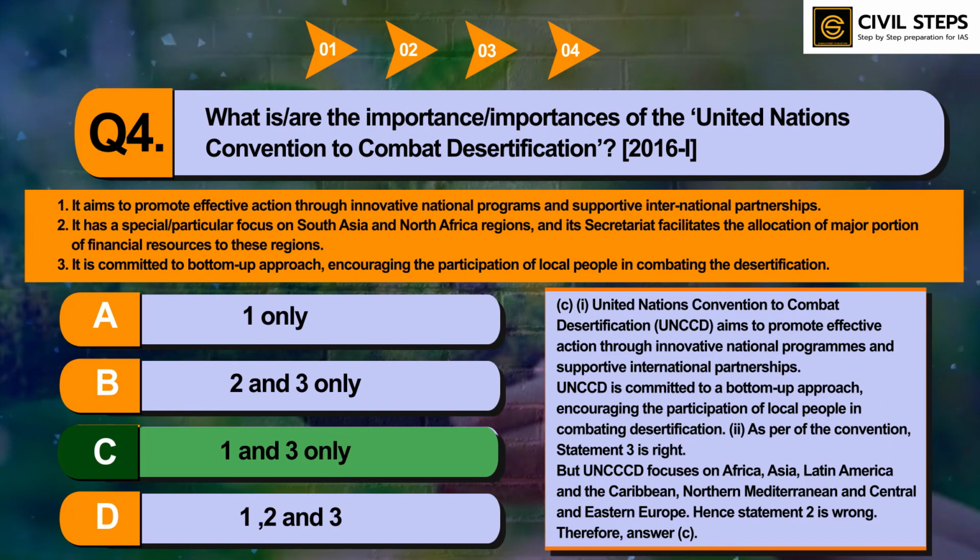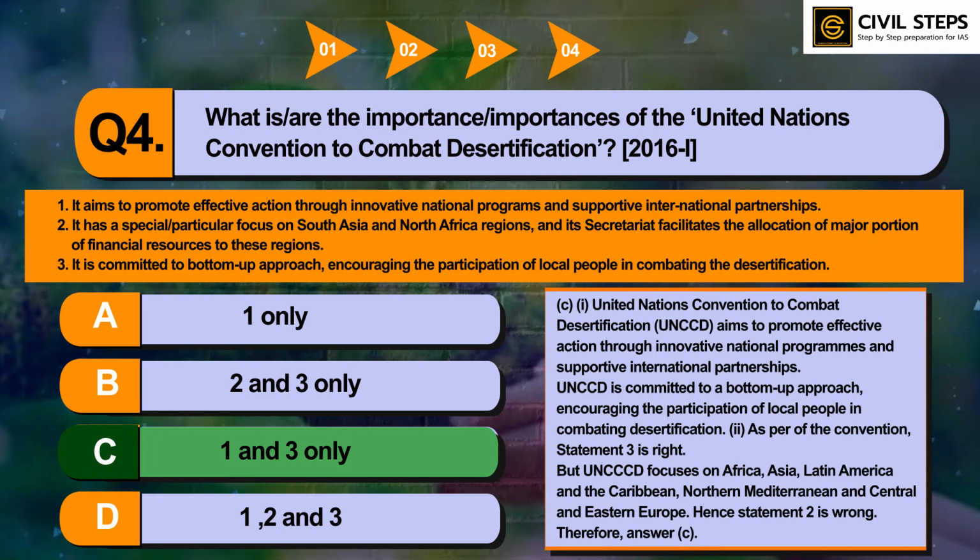United Nations Convention to Combat Desertification, UNCCD, aims to promote effective action through innovative national programs and supportive international partnerships. UNCCD is committed to a bottom up approach, encouraging the participation of local people in combating desertification. As per the convention, statement 3 is right.